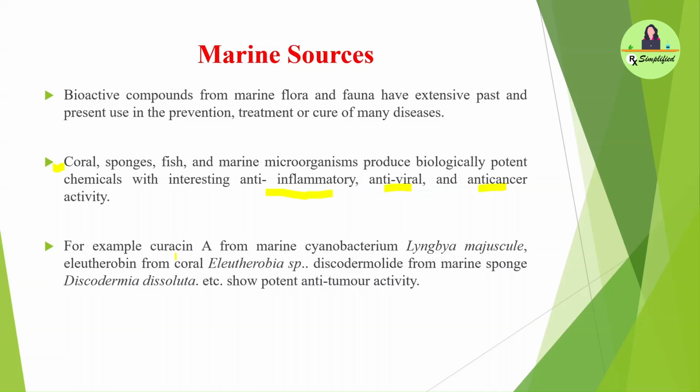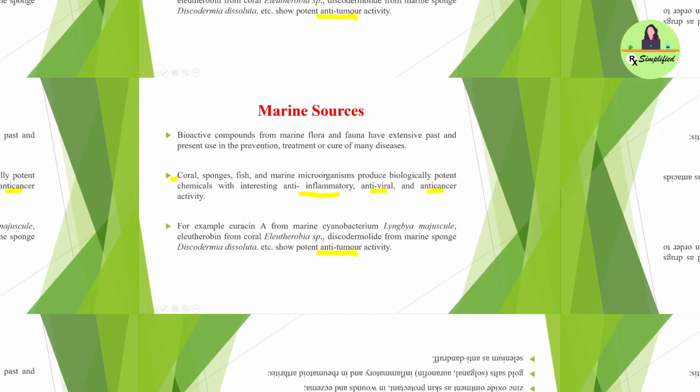For example, curacin A from the marine cyanobacterium Lyngbya majuscula, eleutherobin from the coral Eleutherobia sp., and discodermolide from the marine sponge Discodermia dissoluta, which have potent anti-tumor activity.